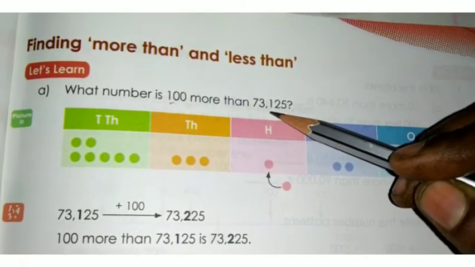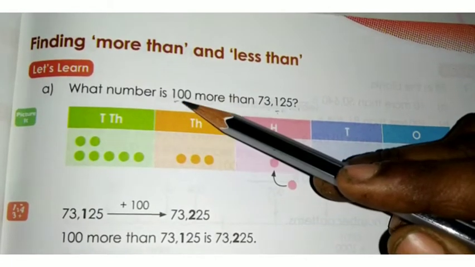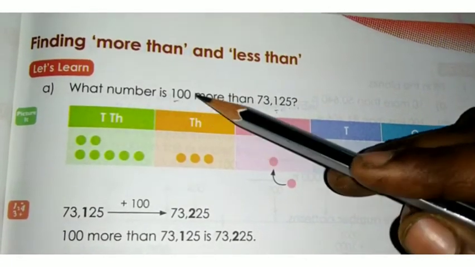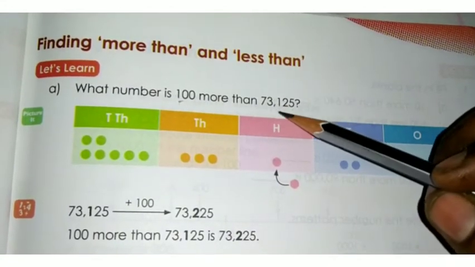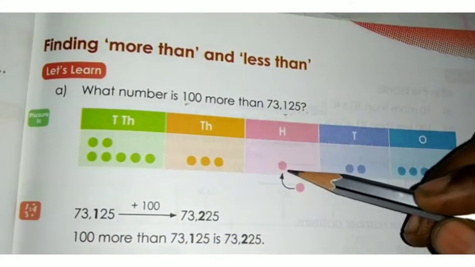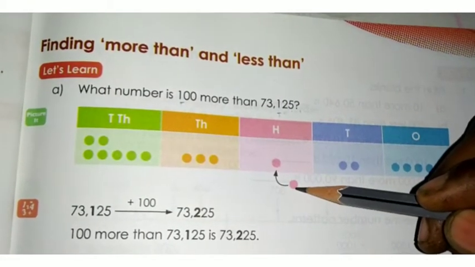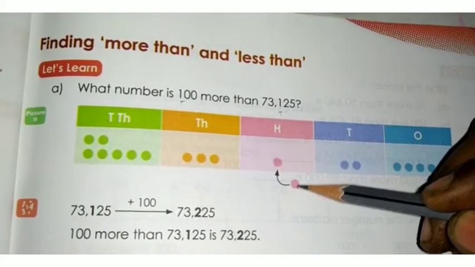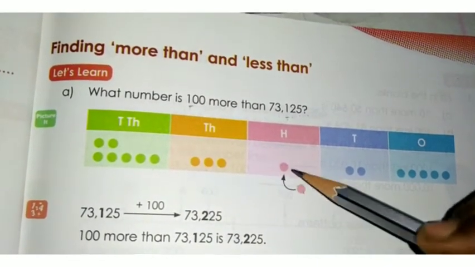In the hundreds place, the digit 1 is there. How much do you have to increase? 100. That means in the hundreds place you have to add one more. So if you add one more in the hundreds place, 1 plus 1 is 2. So your answer will be 73,